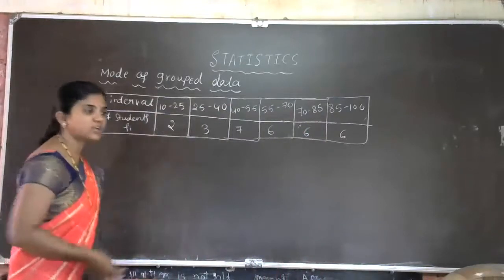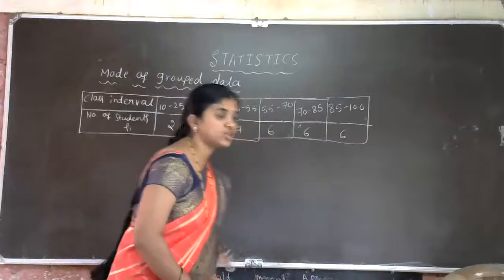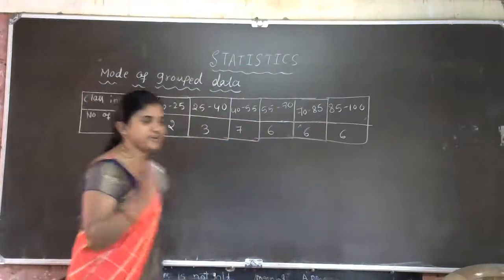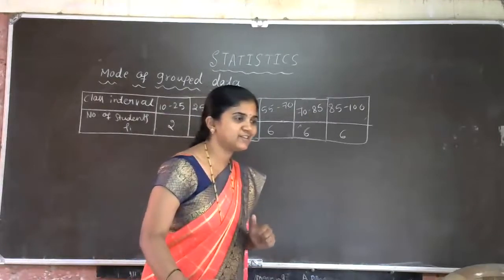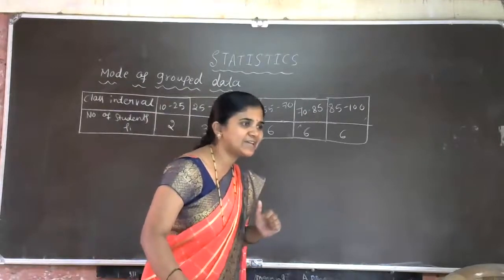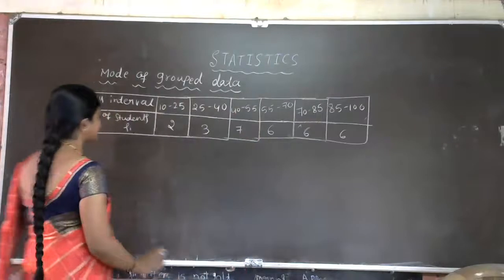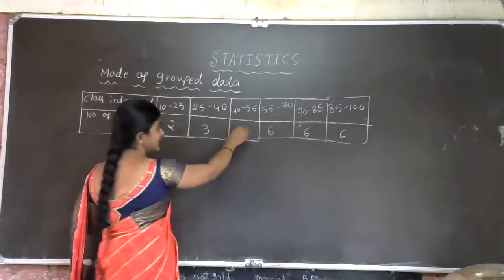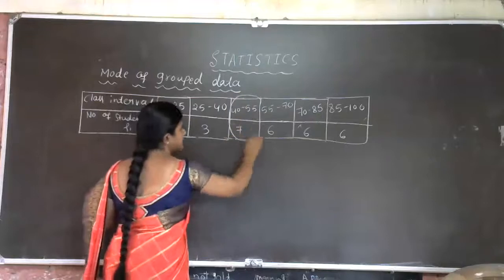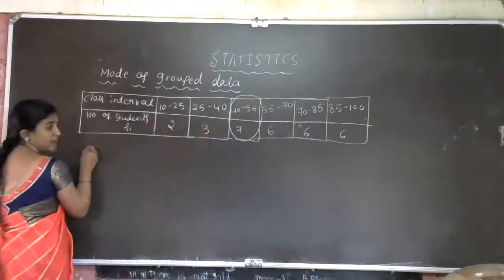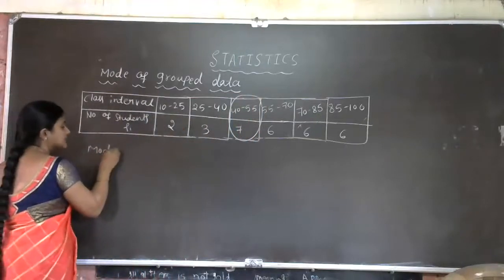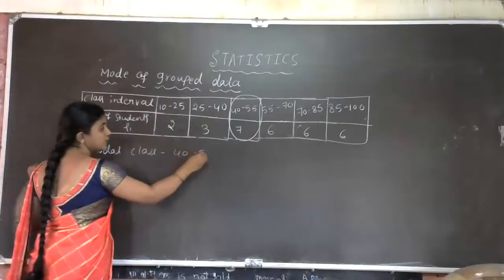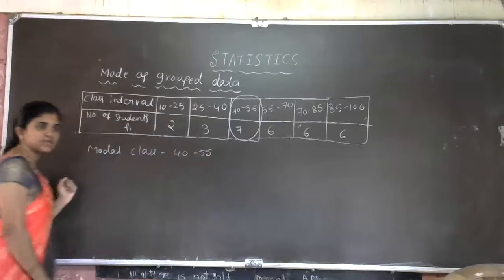What is the first work? We have to find the modal class. The frequencies are 2, 3, 7, 6, 6, 6. So 7 is the highest number. Which is the modal class? 40 to 55. So the modal class is 40 to 55. First work is over.